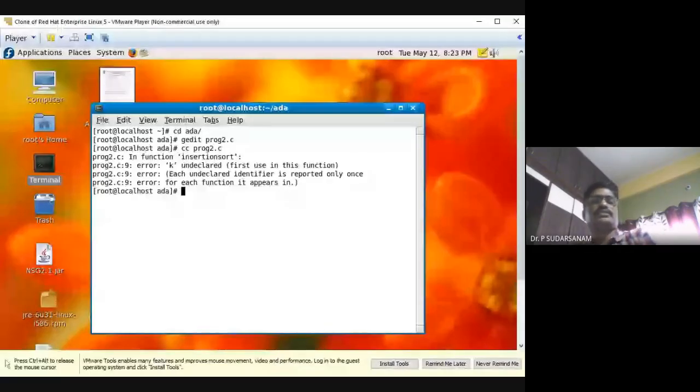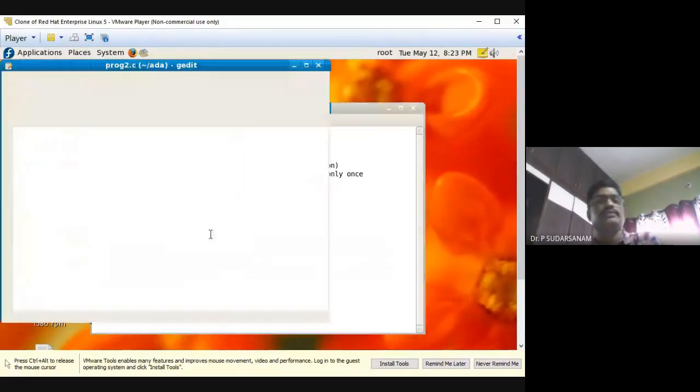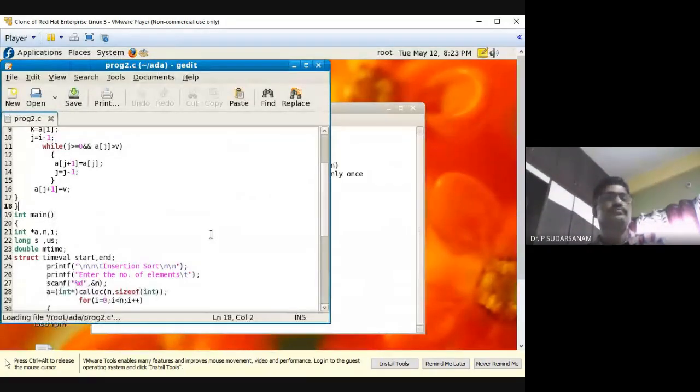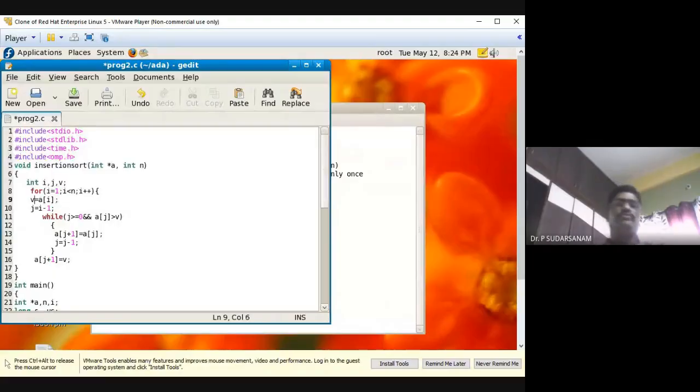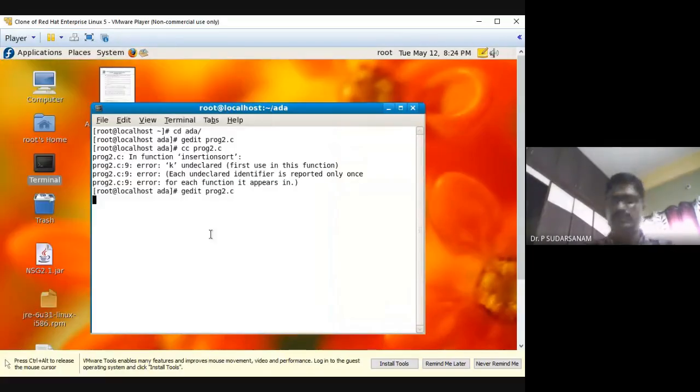In the insertion sort second program, line number 9 is the error. K is equal to a of I, so this should be v. Compile it again. There is no error. Run ./a.out.